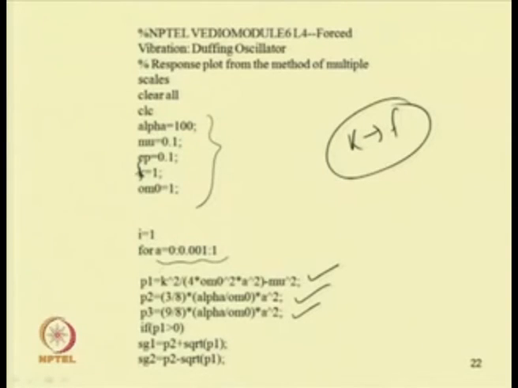So, we have to take the value of a for which p 1 is greater than 0. Now, taking p 1 greater than 0, we can find sigma 1 by taking p 2 plus square root of p 1, and sigma 2 by taking p 2 minus square root of p 1, and then we can assign these values for plotting the response of the system. To check the stability, again we can use this program.